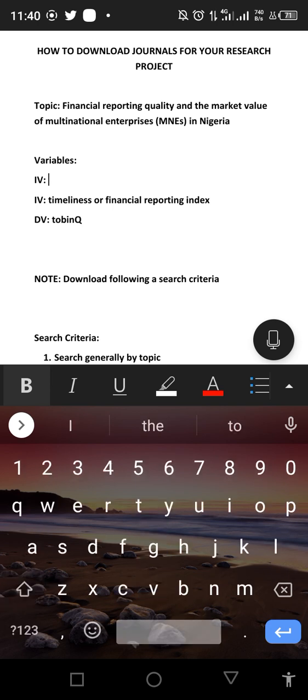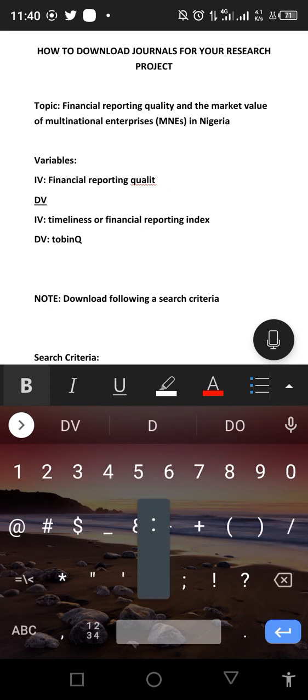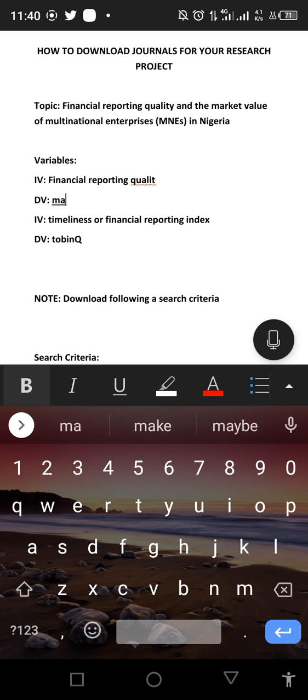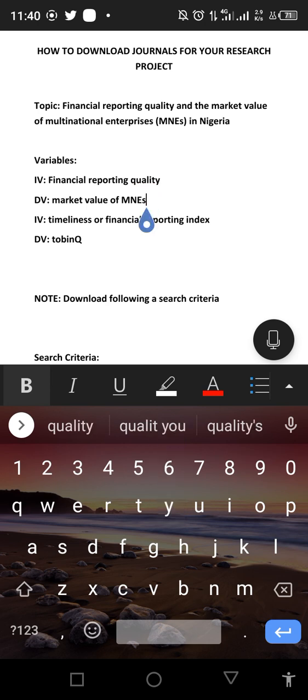So from this topic, our independent variable is the financial reporting quality, and my dependent variable is the market value of multinational enterprises.